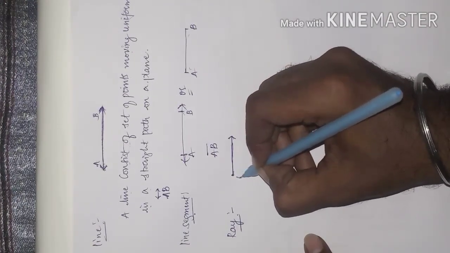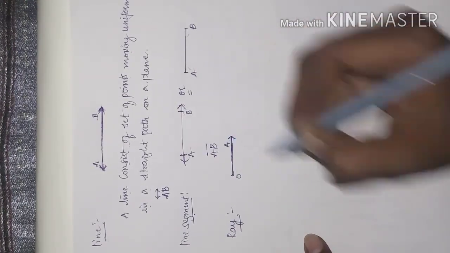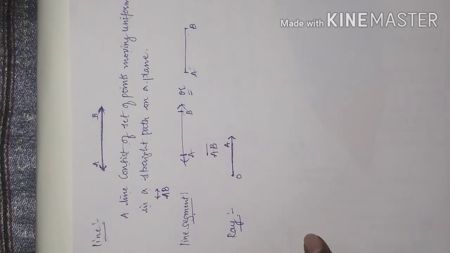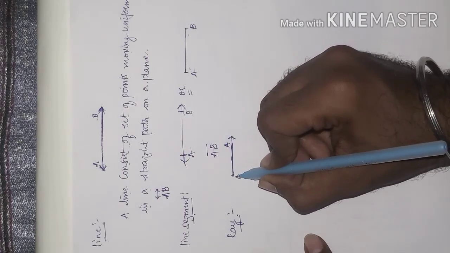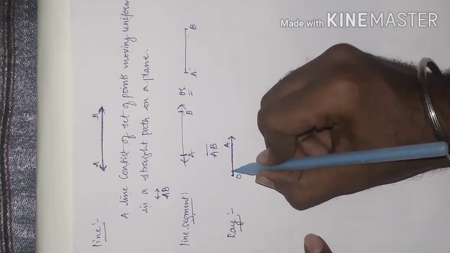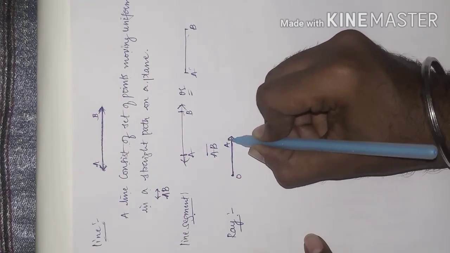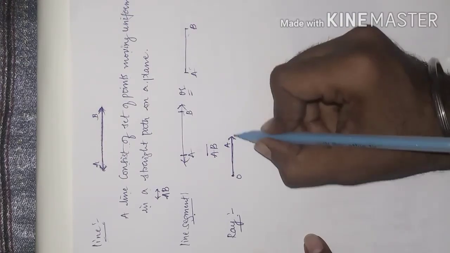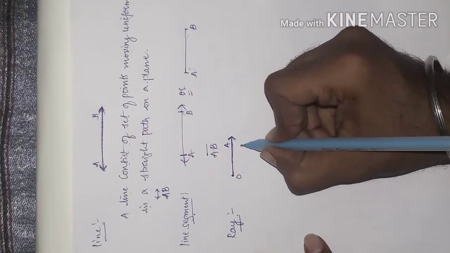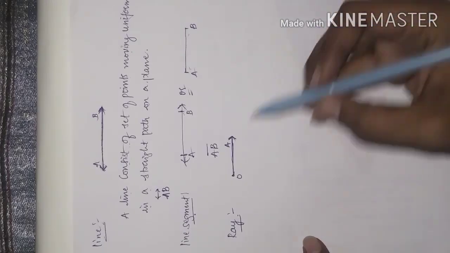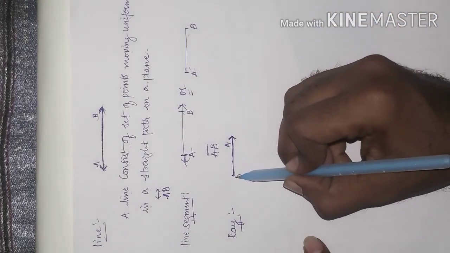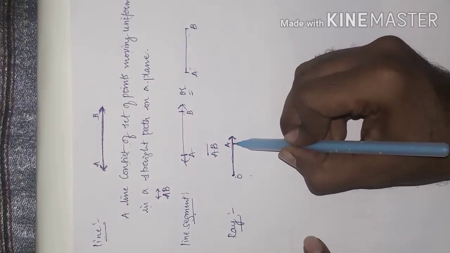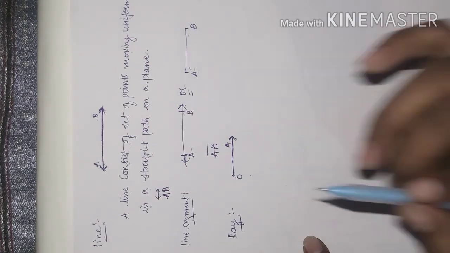I will say this is O here, and this moving point we call A. Many ways are there for the definition. A ray is one which has one endpoint, and the other endpoint is moving uniformly in a plane.